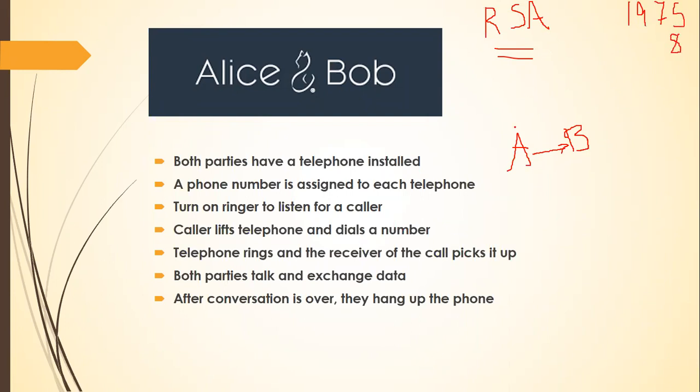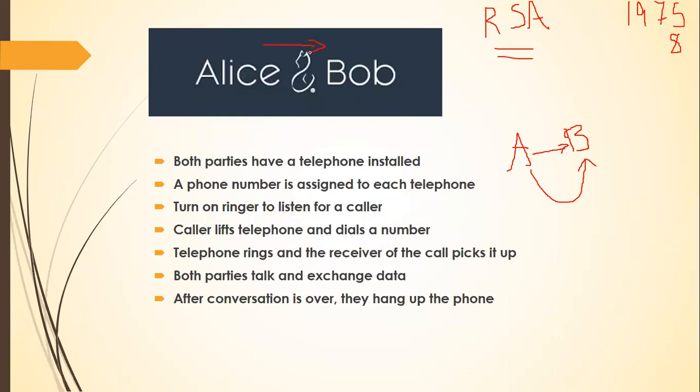In that paper, they were talking about an example. Imagine data is sent from A to B. Together with that, they even wrote, let us assume data is sent from Alice to Bob.